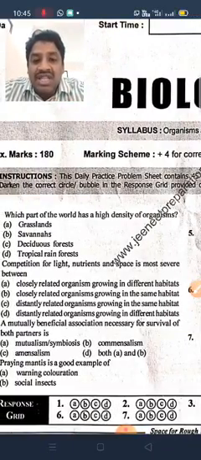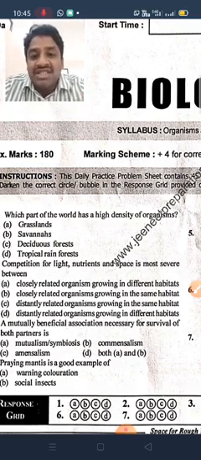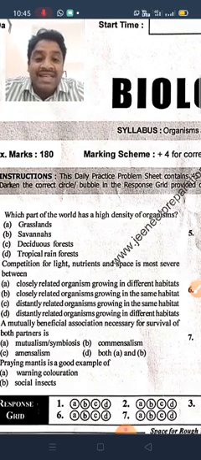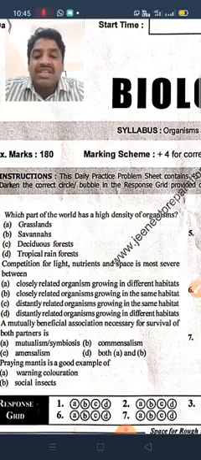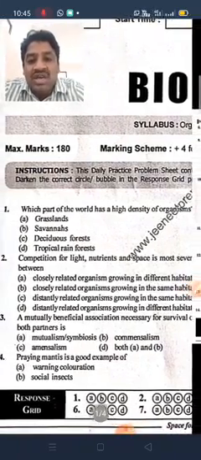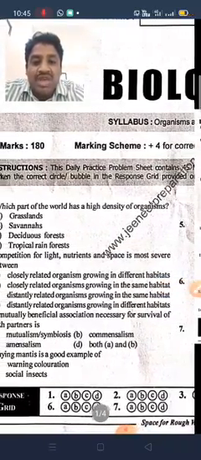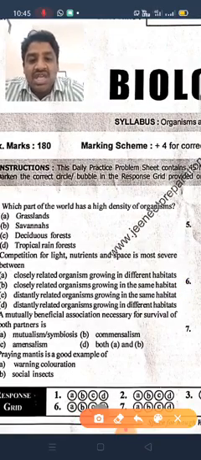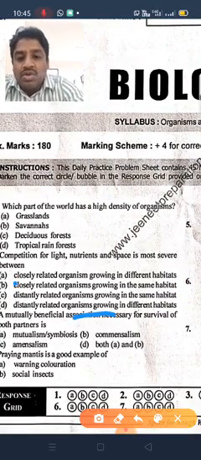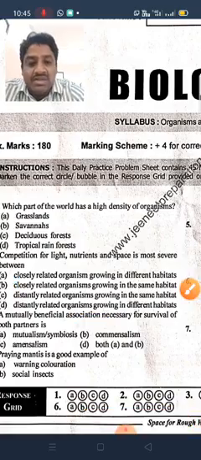The closely related organisms are growing in the same habitat, in such a region they compete for light, nutrients and space, and competition is severe between the same species. So that's why the option, closely related organisms growing in the same habitat, option 2, is the right answer.